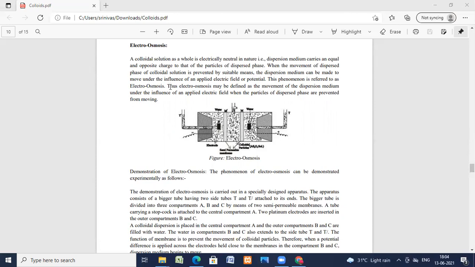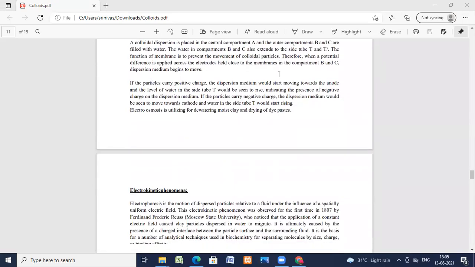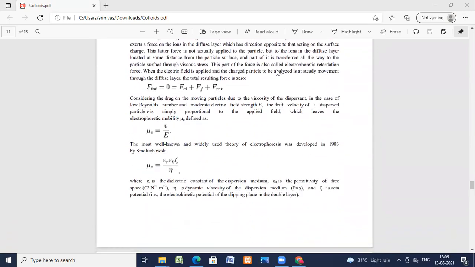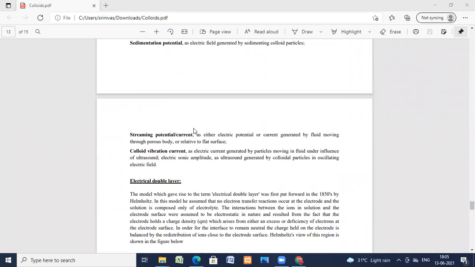The movement of the dispersed phase of the colloidal solution is prevented, and the dispersion medium can be made to move under the influence of the applied electrical field. So, with the electricity, there is a movement of the medium. This is electroosmosis. Movement of the dispersion medium under the influence of electricity is electroosmosis. And an experiment is also demonstrated for electroosmosis. Now, we'll see one more important property. You know what electrophoresis and electroosmosis are.